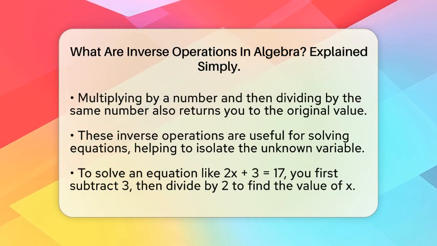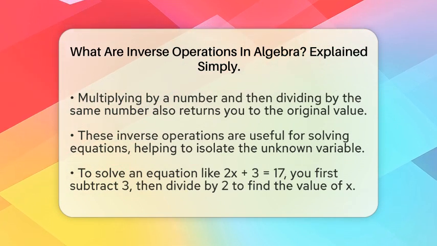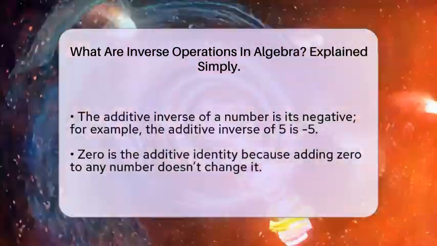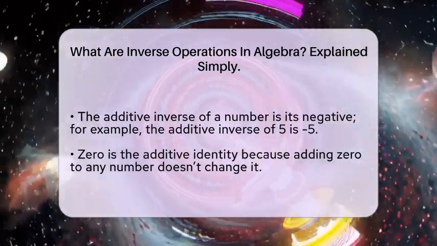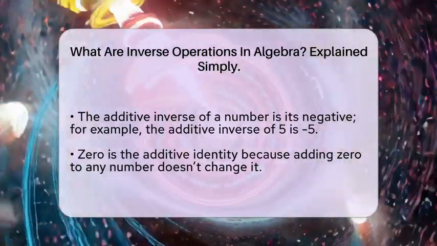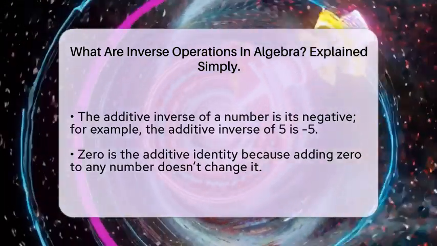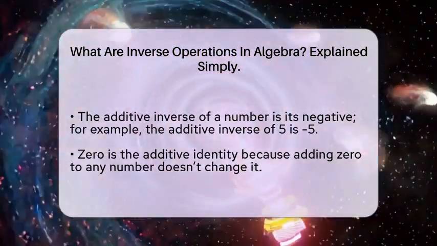There are special names for these inverse actions. The additive inverse of any number is its negative. For example, the additive inverse of 5 is negative 5 because 5 plus negative 5 equals 0. 0 is the identity element for addition, meaning adding 0 to any number doesn't change it.